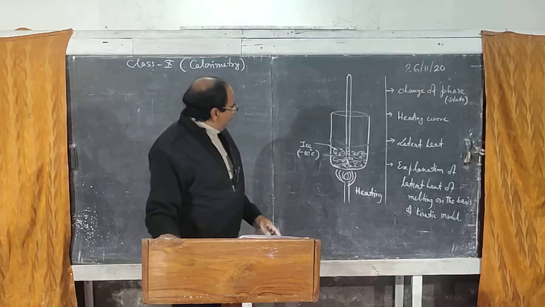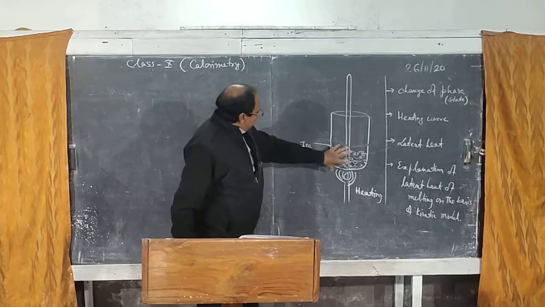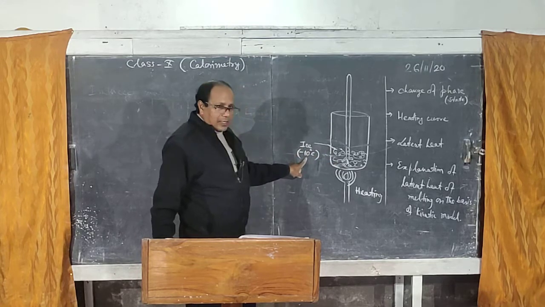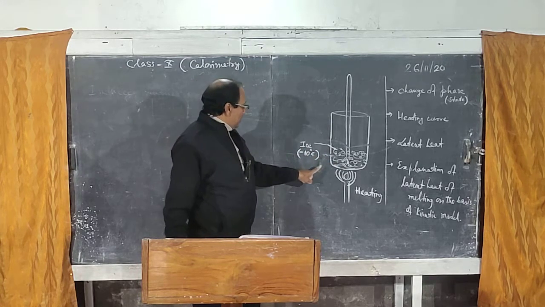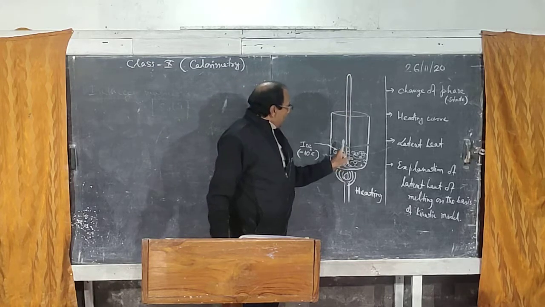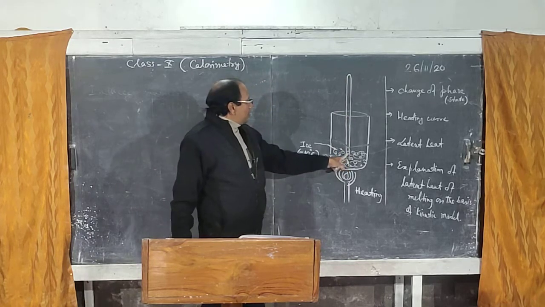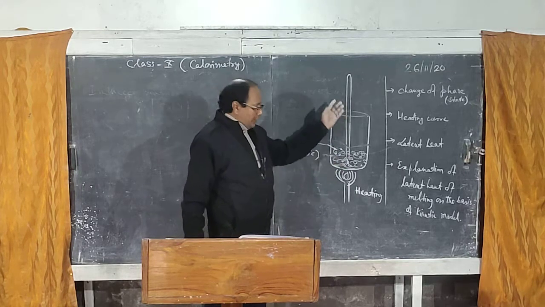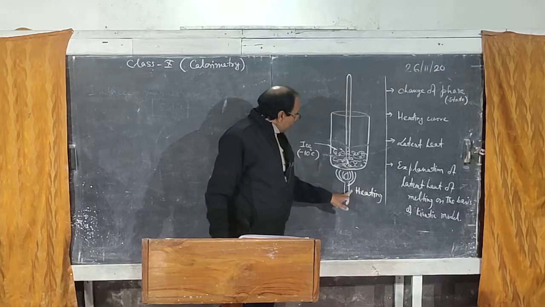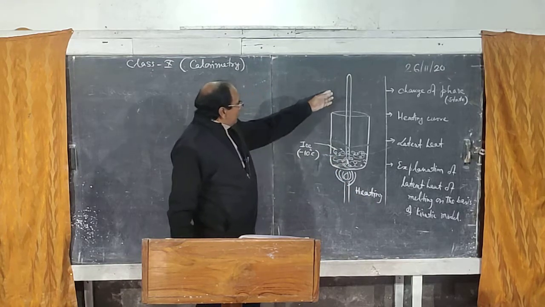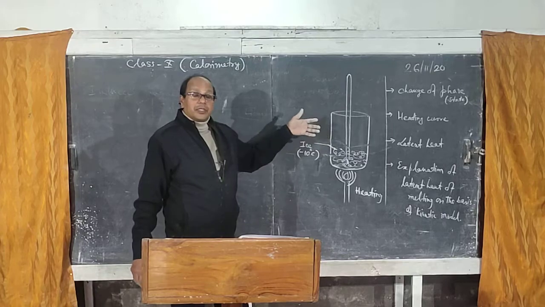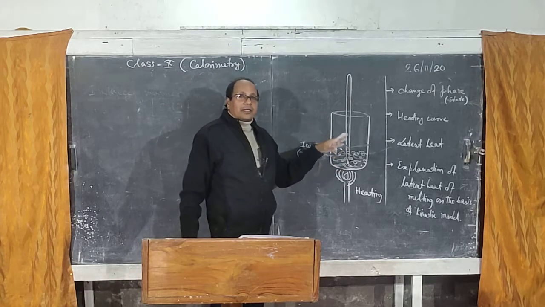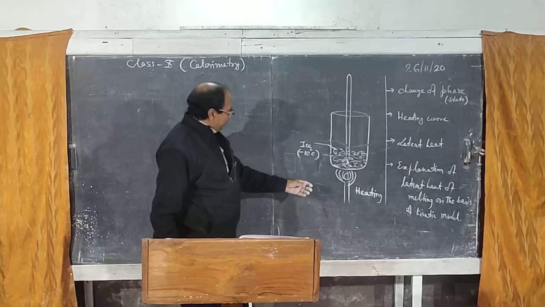I have drawn one simple diagram here. There is a vessel. In the vessel, I have kept some amount of ice at minus 10 degrees Celsius, and there is a thermometer. The thermometer will show the temperature rise or fall, according to the process. So here temperature will rise because of heating. Because of heating, temperature may rise sometimes and may not rise. Let's see what will happen here.